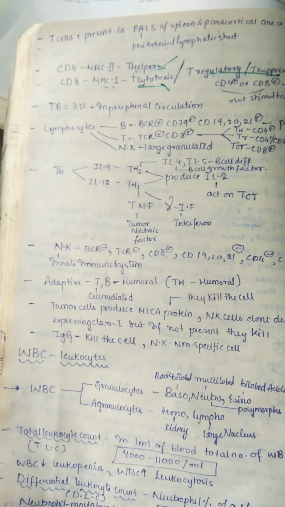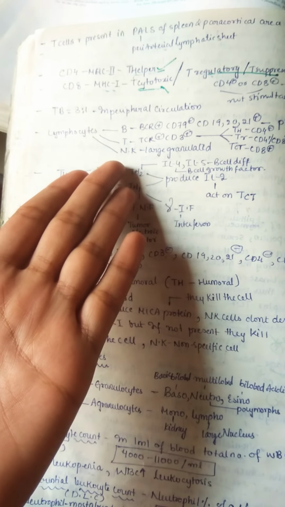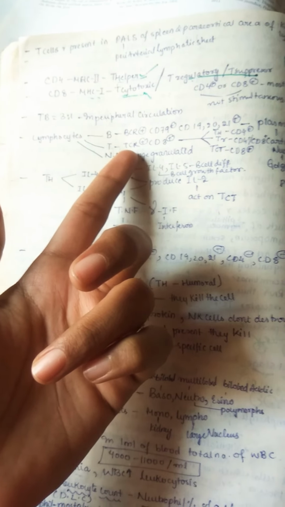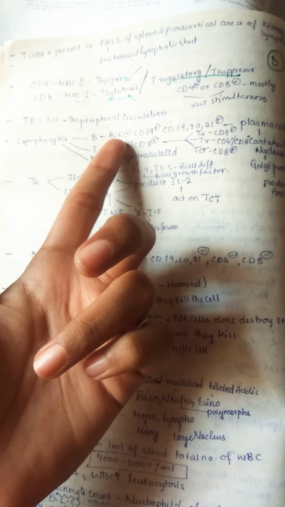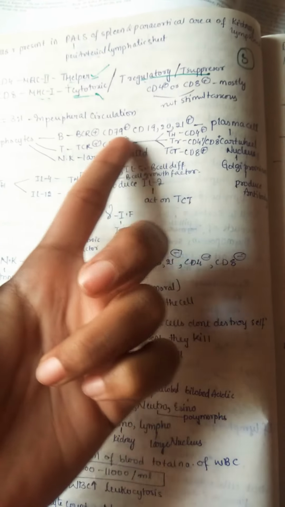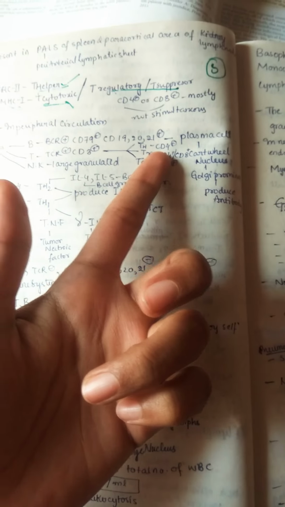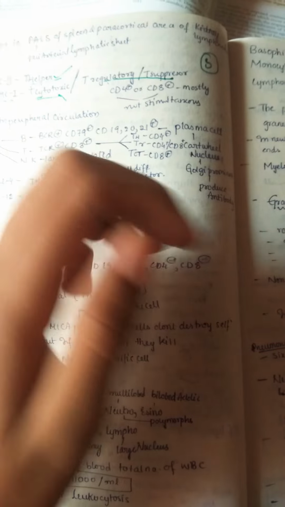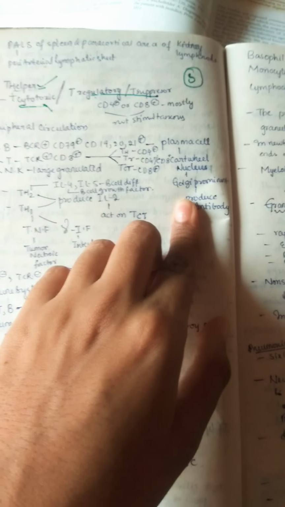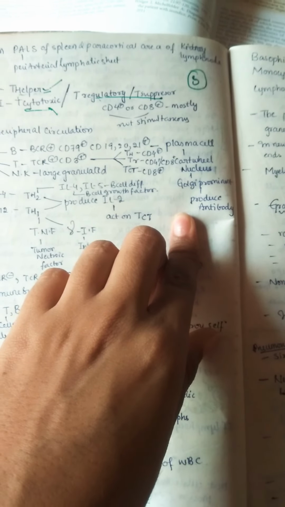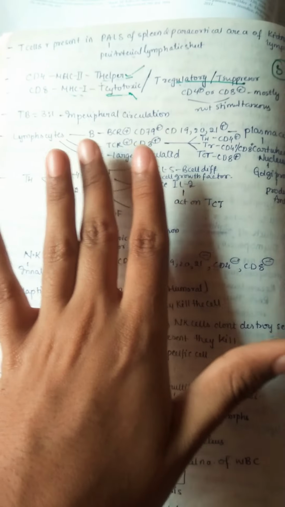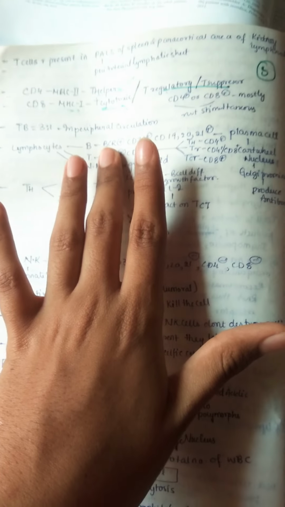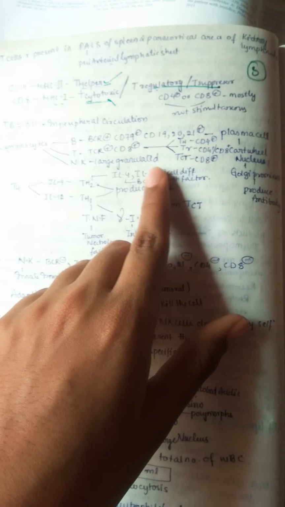And now let us see the lymphocytes. Lymphocytes are mainly divided into B cells, T cells, and natural killer cells. As our T cells have the TCR receptor, B cells have the BCR receptor, and they also have CD79, CD19, CD20, CD21 markers positive, and they form mainly plasma cells. You know, plasma cells have a cartwheel shaped nucleus, and their Golgi apparatus is very prominent, and they produce mostly antibodies, we know that. And our T helper cell, mainly T helper cell 2, helps our plasma cells to produce more and more antibodies.